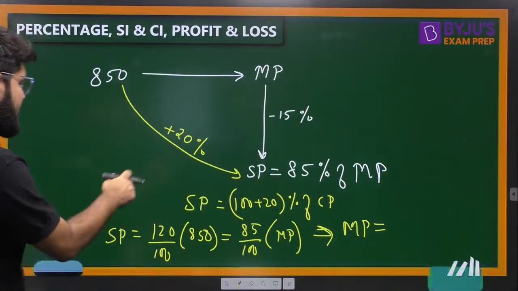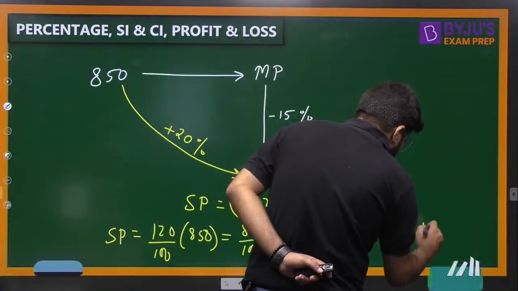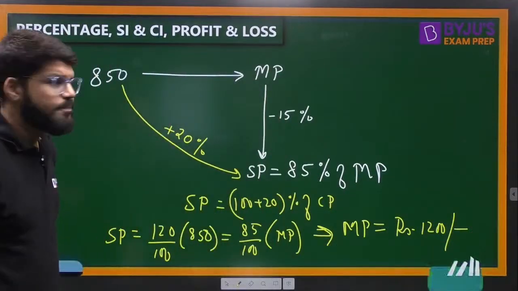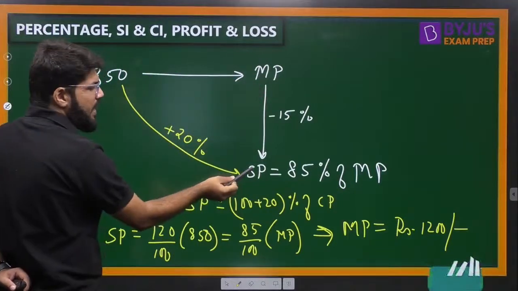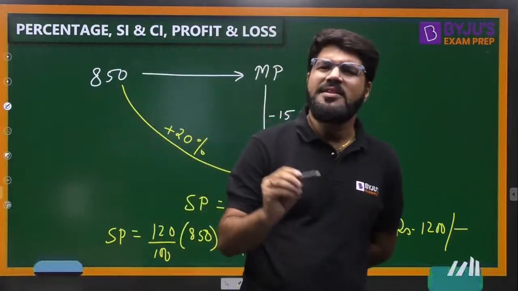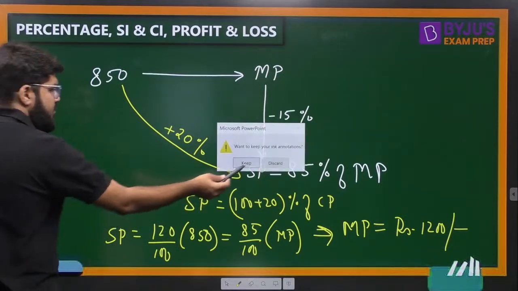100, 100 cancel, 85, 850 also cancel, 10, 120 into 10, 1200. Easily solved. Just make this flow. You are going to solve it easily. Make the flow: cost price to marked price to selling price. And final profit or loss is the comparison of the cost price and selling price. Make this flow. The question becomes simple, straightforward, easy for you.